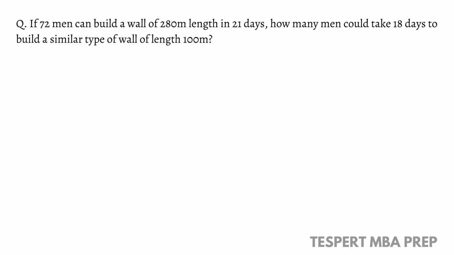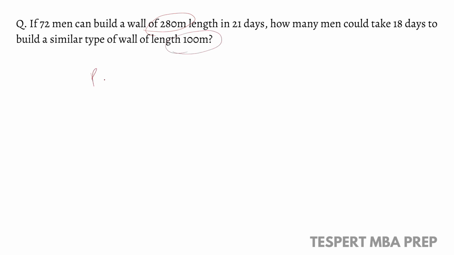If 72 men can build a wall of 280 meters length in 21 days, how many men could take 18 days to build a similar type of wall of length 100 meters? So if you observe, the work done is given in this case, 280 and 100, right?